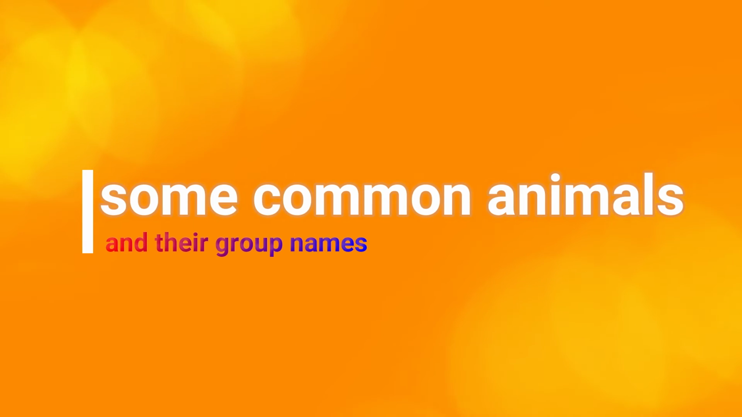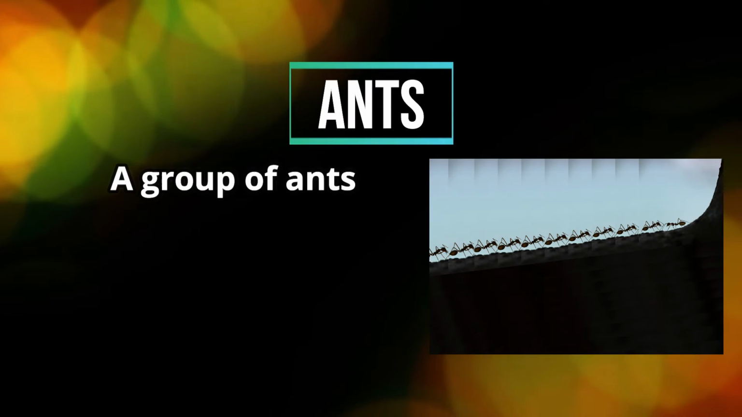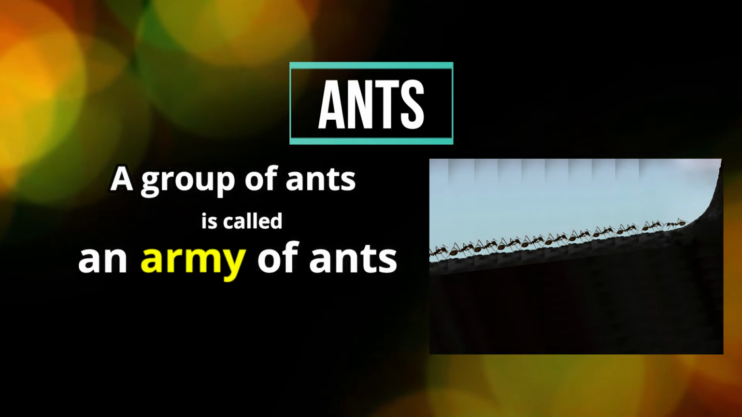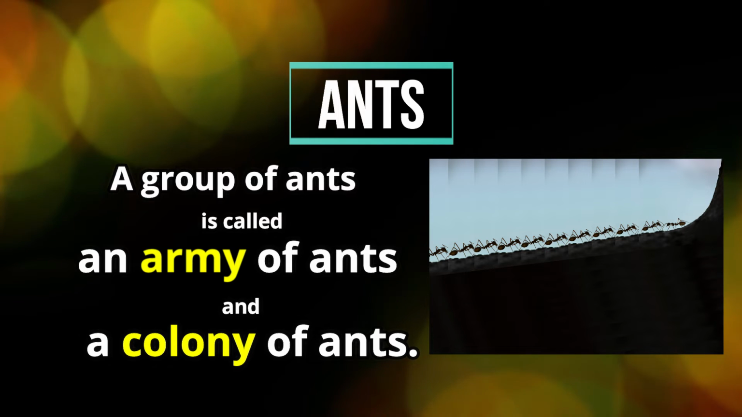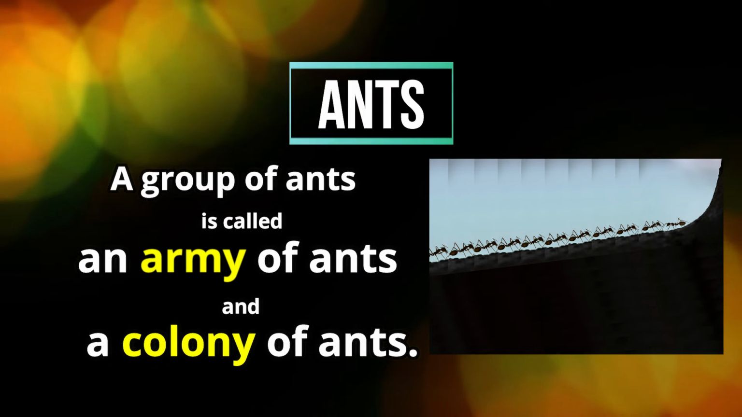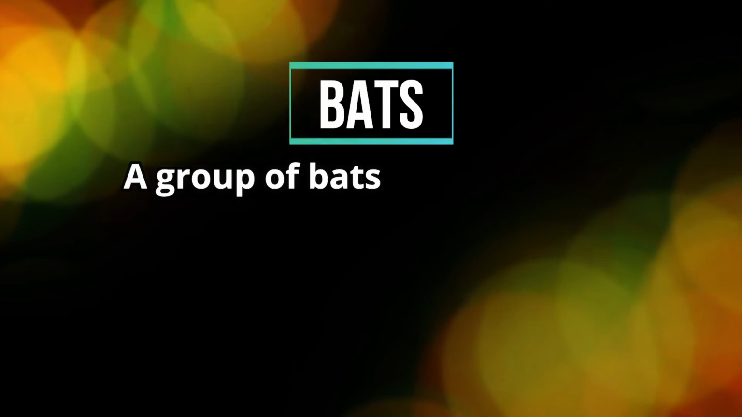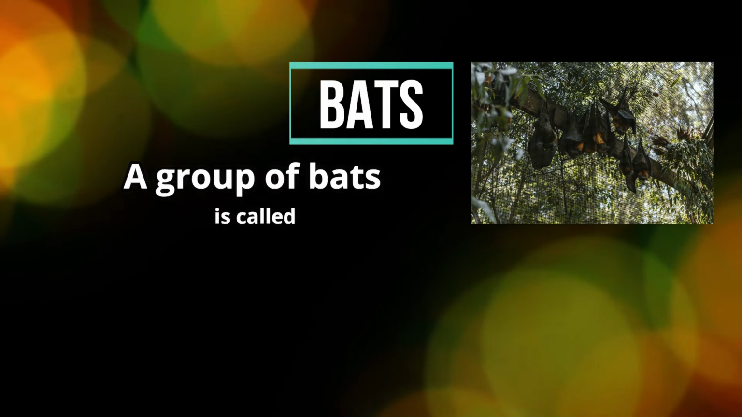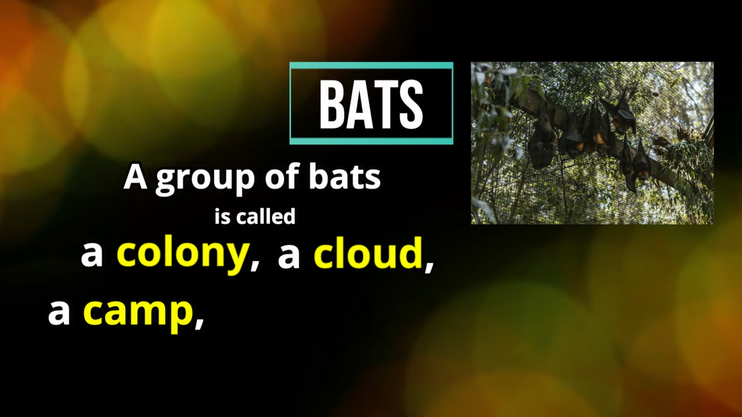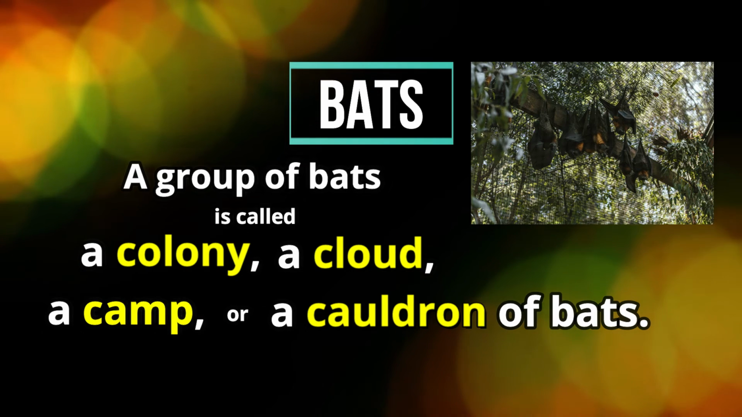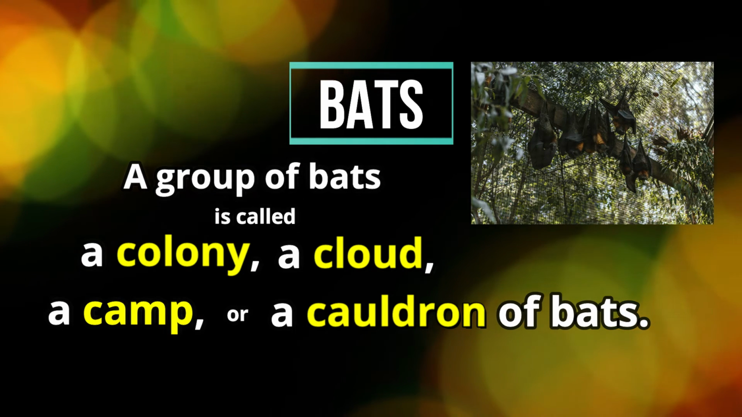Now we're going to look at some common animals and their group names. So we have ants first. A group of ants is called an army of ants and a colony of ants. Next we have bats. A group of bats is called a colony, a cloud, a camp, or a cauldron of bats. Pretty interesting, huh?